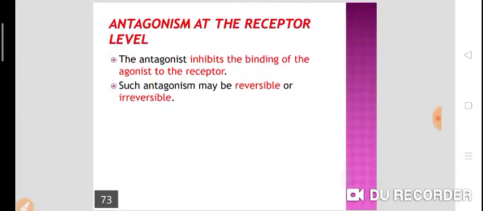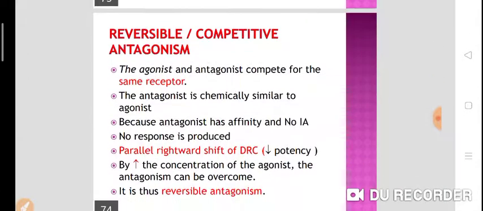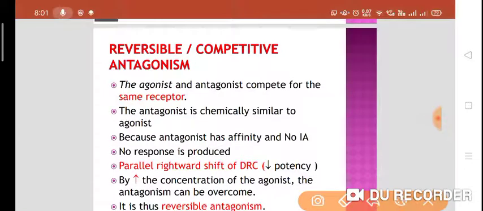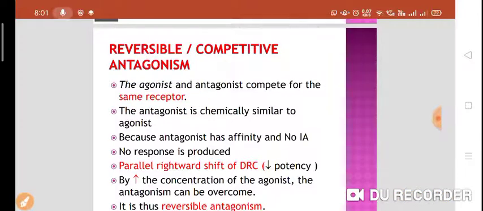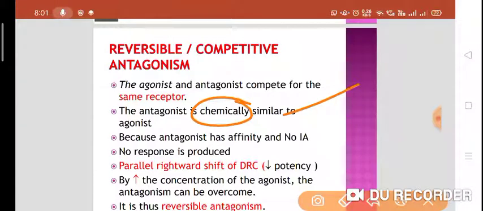Now, antagonism at the receptor level. The antagonist inhibits the binding of agonist to the receptor. Such antagonism may be reversible or irreversible. Now we'll discuss the reversible or competitive antagonism. The agonist and antagonist compete for the same receptor. If they are competing for the same receptor, that's why it is called a competitive antagonist. Why do they compete with each other? Because they are chemically similar to each other, right?